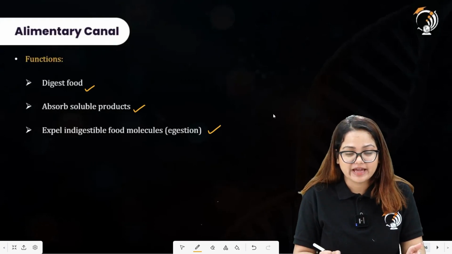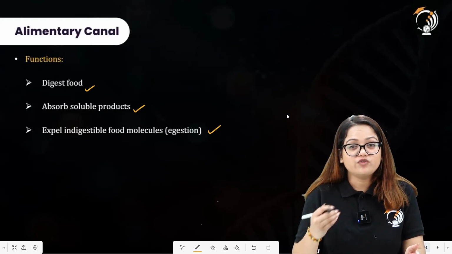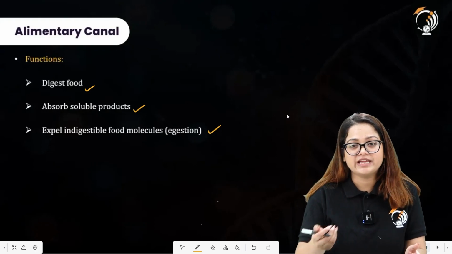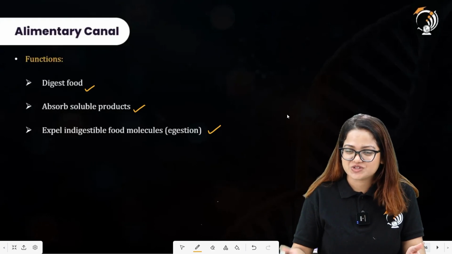The process is called egestion. So the undigested food material is expelled out from the body, and the process of removal of this undigested food material is termed egestion.